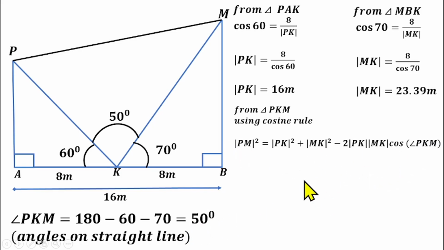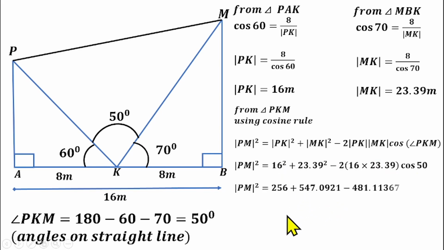If we substitute, we have MP squared equals 16 squared plus 23.39 squared minus 2 into 16 times 23.39 cos 50.